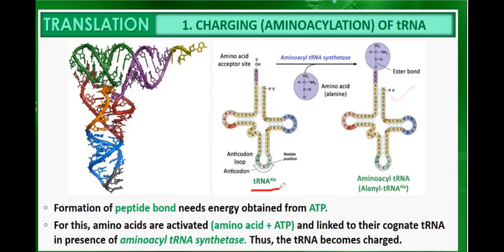Here it is a simple tRNA for alanine, and here it is aminoacyl tRNA, alanyl tRNA. Because of the ester bond, the amino acid is attached to the transfer RNA. So this is the simple transfer RNA, and now this is the charged transfer RNA.